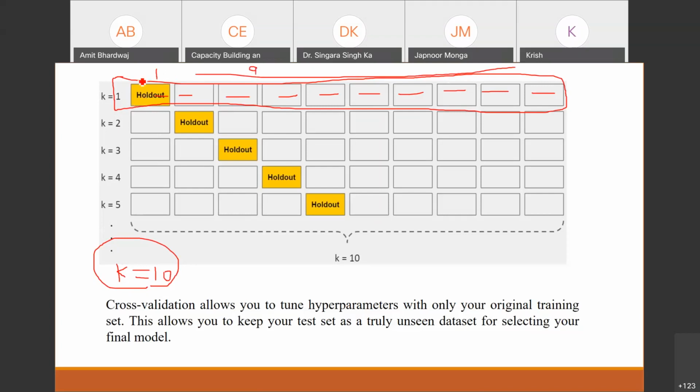Firstly we will take this segment as the testing segment. In the second iteration we will take this segment as the testing part, and then this one in the next iteration, then this one. So we will continue till k equals 10. Then we will find out the accuracy for each k, right?